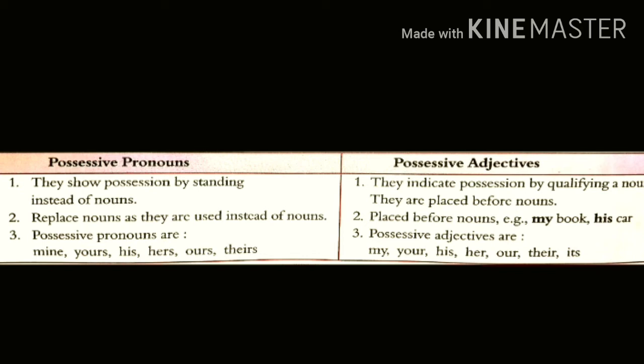The possessive pronoun examples are mine, yours, his, hers, ours, theirs, and the possessive adjectives are written as my, your, his, her, our, their. These are the examples. If you remember these examples, you can understand it better.